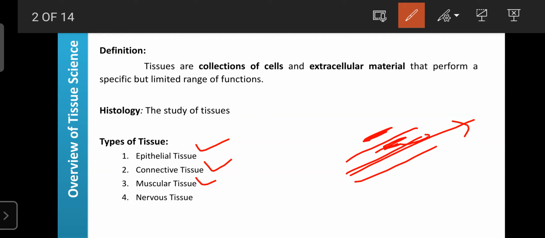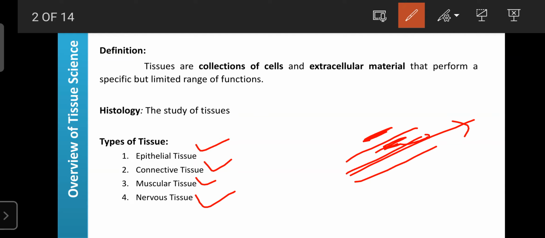Okay, then the last one is the nervous tissue. It is mainly found in the brain or central nervous system. These nervous tissues generate nerve impulses and play an important role in homeostasis. Nervous tissue can generate the action potential or information. That information reaches from one neuron to another neuron, and from one organ to another organ. Due to the collection of that message, those organs read that message, and according to that message only, the organs are involved in the working.